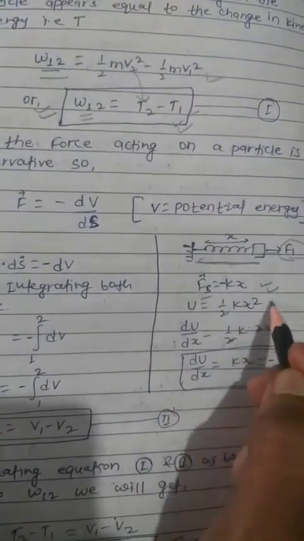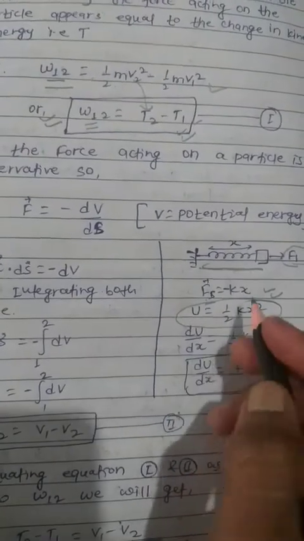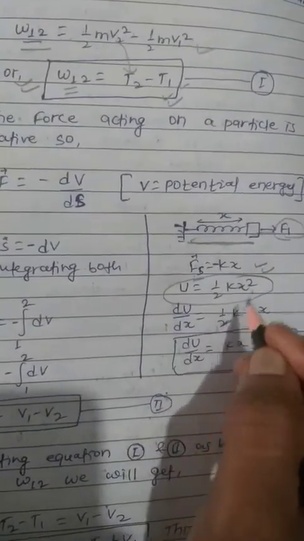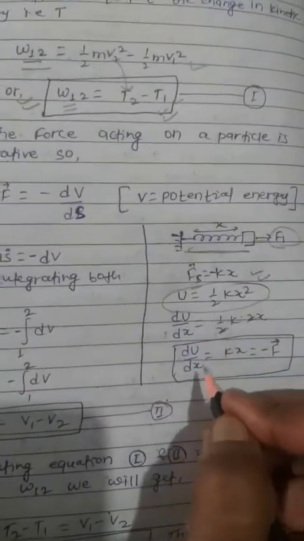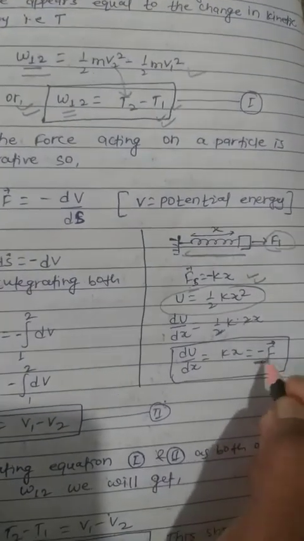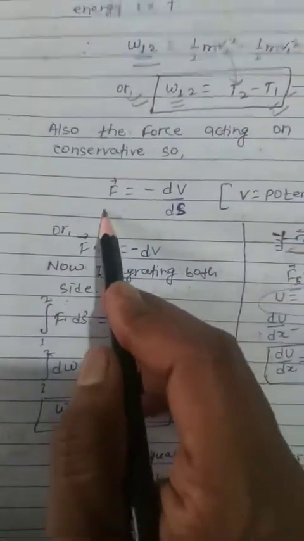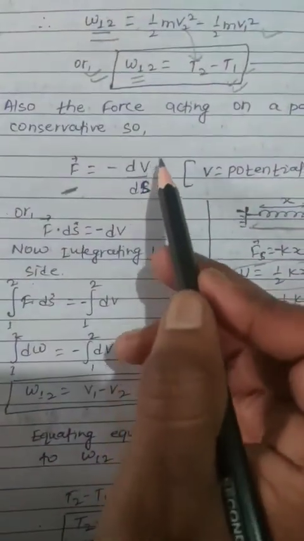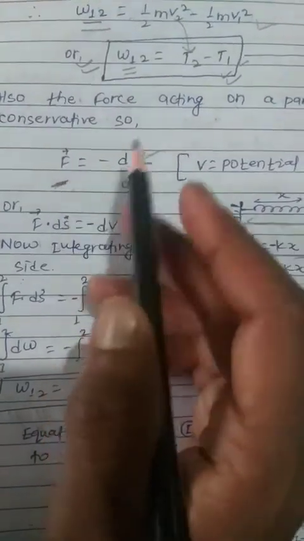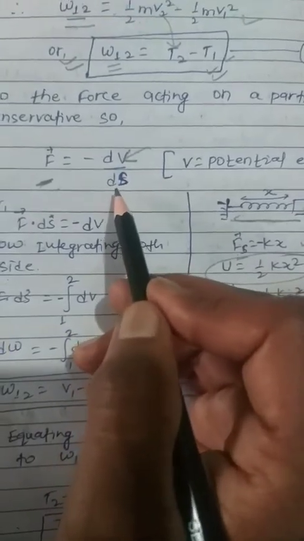So if we differentiate this expression, half kx square, with x, we get du by dx, where U is the potential energy of the spring. Du by dx equals half k times 2 times x, and this 2 will cancel with this 2. So du by dx will become kx, and that will be equal to negative of F spring. So from here we write the force F vector equals negative of du by dx. Here I have represented potential energy with v, so don't get confused. F equals negative of the derivative of potential energy with position vector.